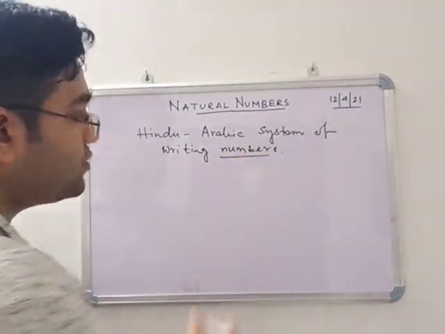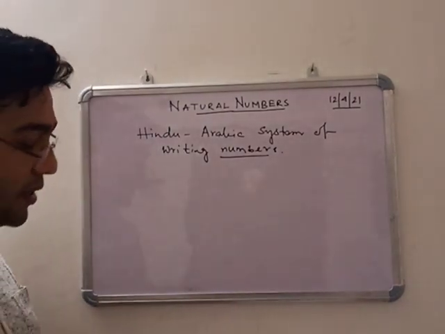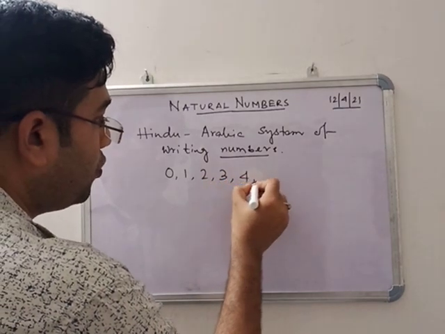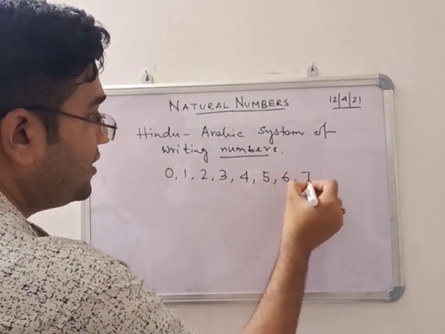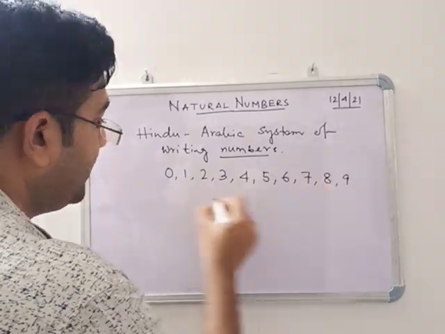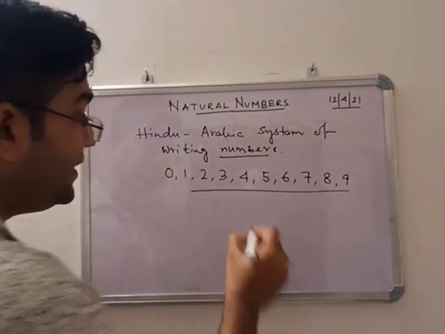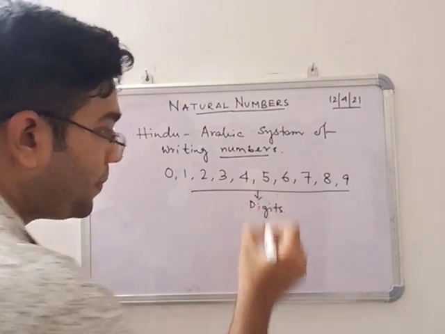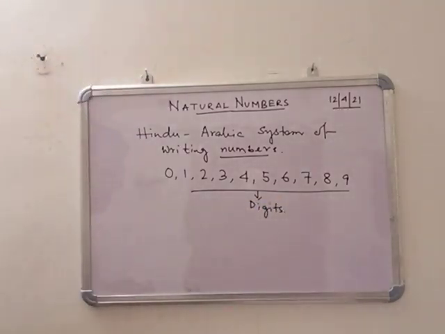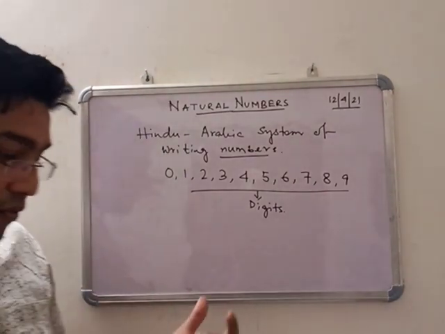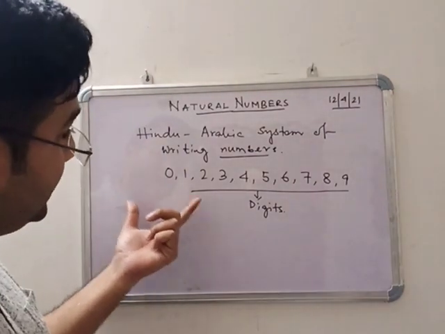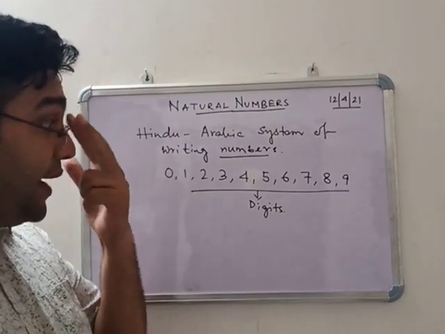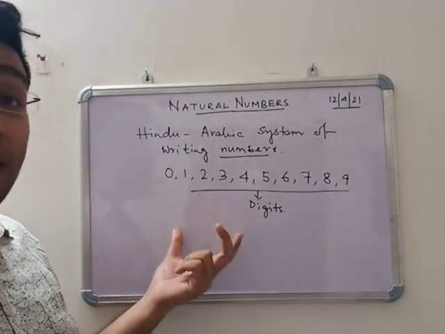As we know, the numbers 0, 1, 2, 3, 4, 5, 6, 7, 8, 9 are called digits. These are called digits of the number. Now, when you write the digits in groups, that means a group of digits, we get the numeral.